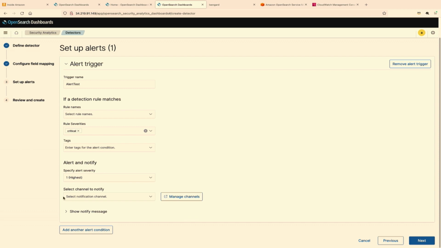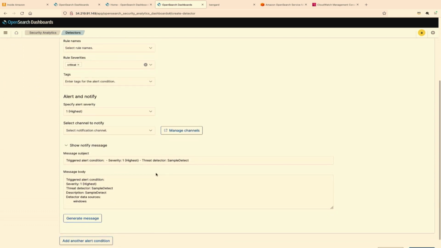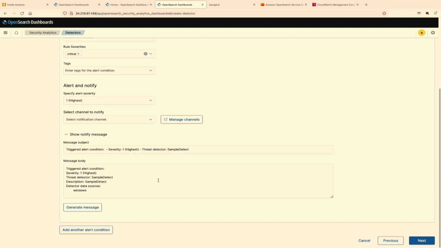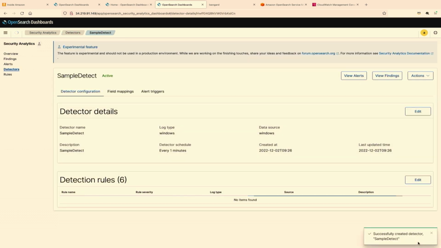And then alert and notify. Like what Jimish mentioned, this tool leverages the notification service, which is part of your notification plugin, also part of 2.4. I can send the alert information to email, to Slack, or Chime, or any messaging service that you're internally running, as long as you can get a hook. And that's it. It's as simple as creating a detector.